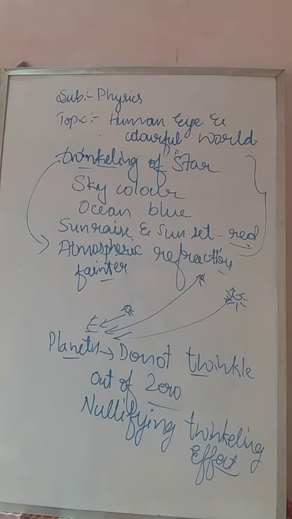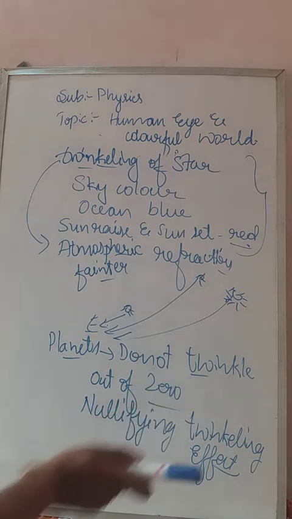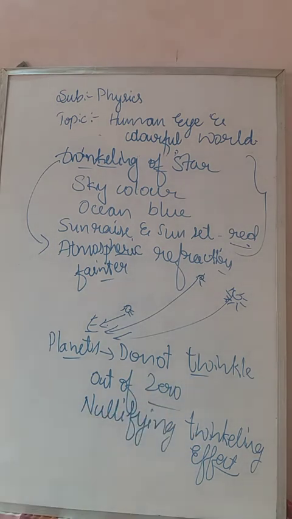Nullifying means nil, no twinkling effect of any kind. Very important. Sometimes they can ask which celestial bodies demonstrate the nullifying twinkling effect. That is nothing but the planets.